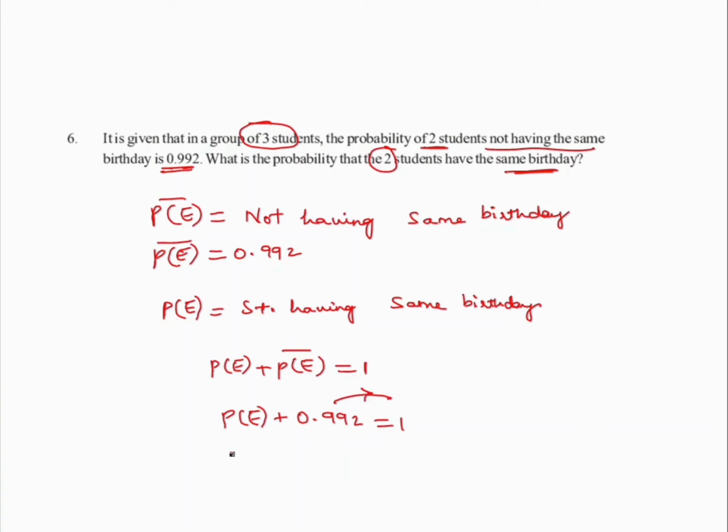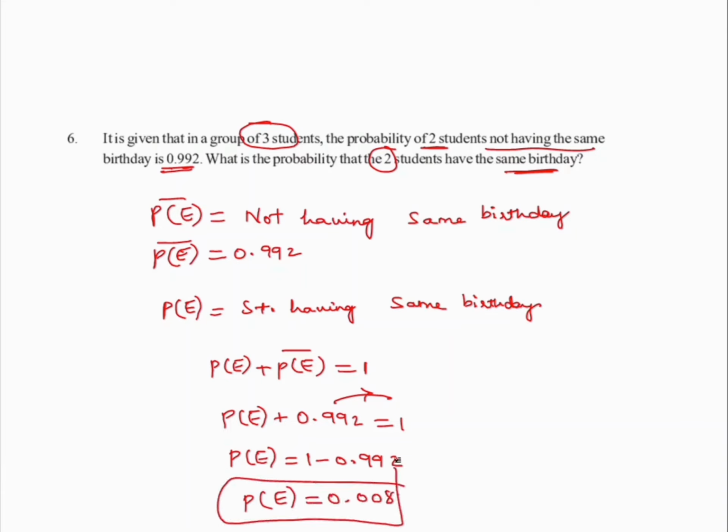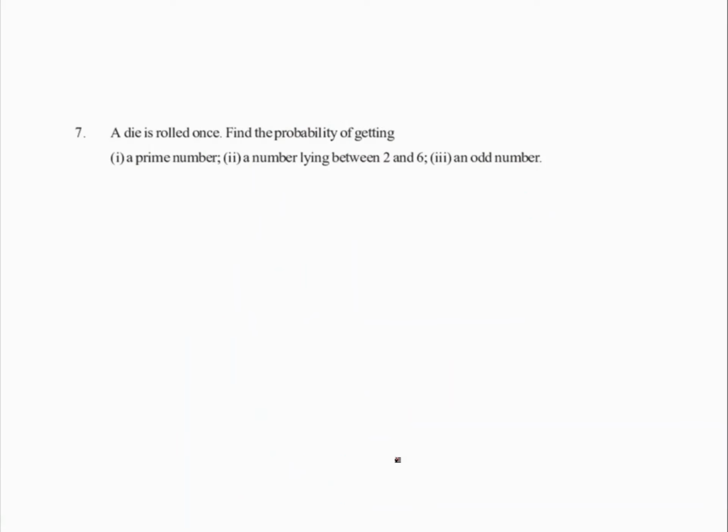I'm shifting this one to the RHS side here. So probability of E is equal to how much? 1 minus 0.992. If you're subtracting this, the answer is quite simple. 0.008 is your required answer. Hope clear to everyone, right? So let's look at the next one here.